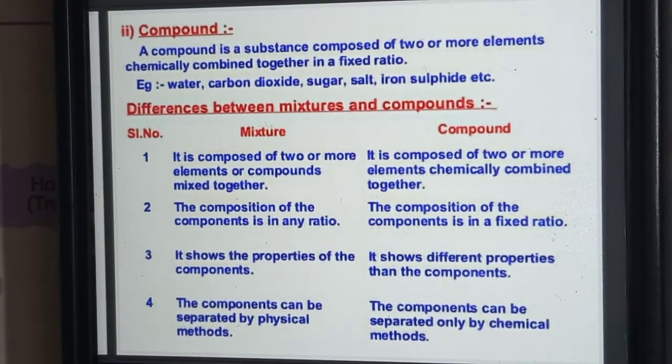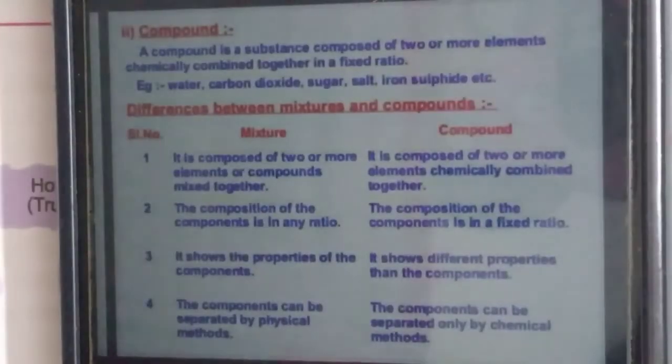Now we can see what is meant by physical change and what is meant by chemical change. So now, physical and chemical changes.